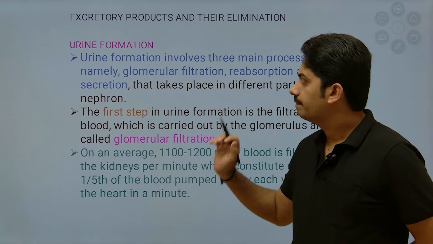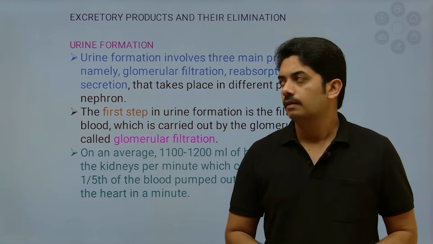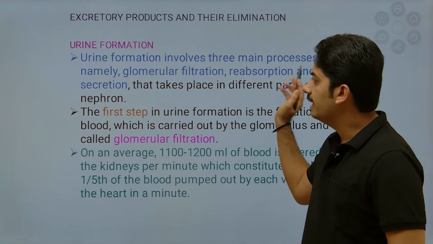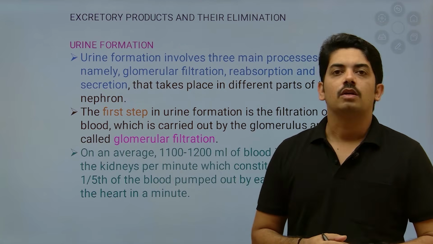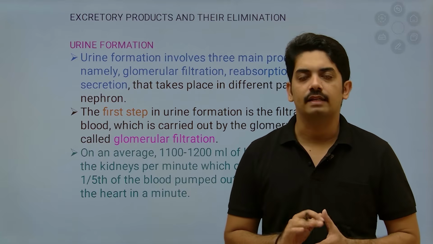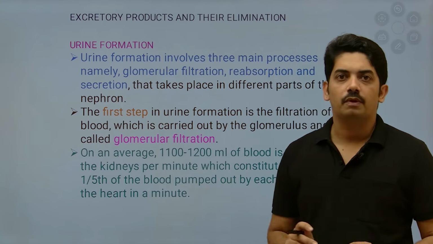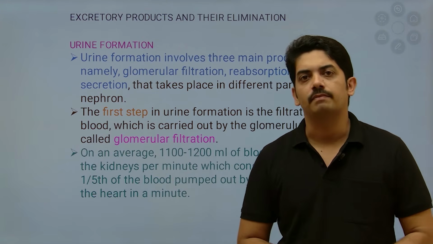Urine formation involves three main processes, namely glomerular filtration, reabsorption and secretion. Now the first step in urine formation is glomerular filtration.